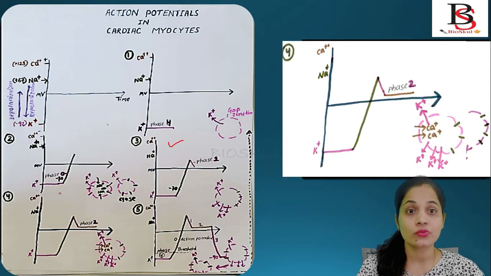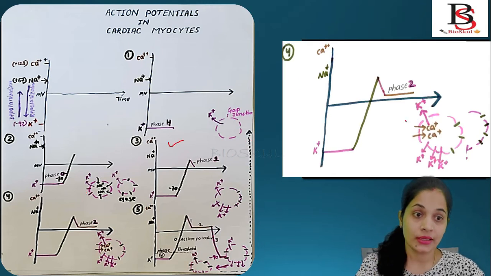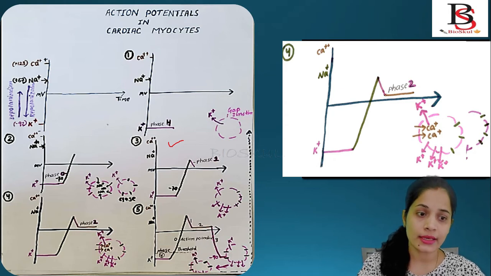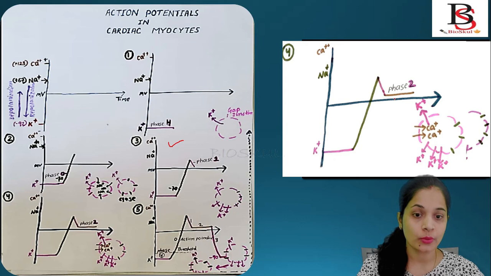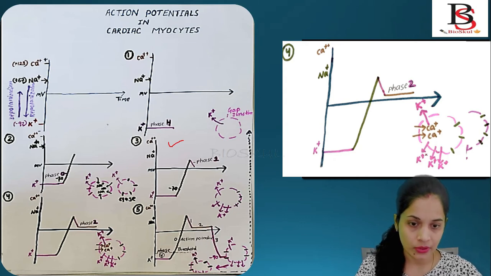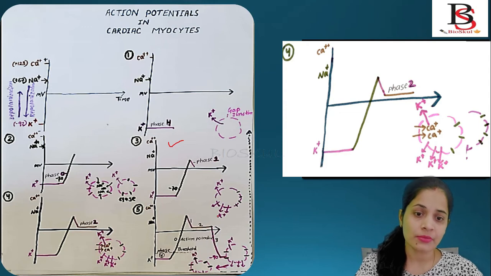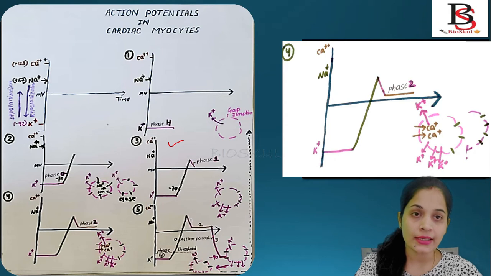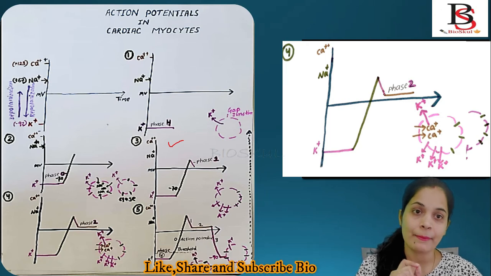So now we'll discuss what happens next. Here is the interesting point. As the potassium channel opens, as I told you, in the third step, you can see the potassium channel is open, so the membrane potential should come down directly to minus 90, but it stopped over here. Why did it stop here? Because an interesting thing happens over here.